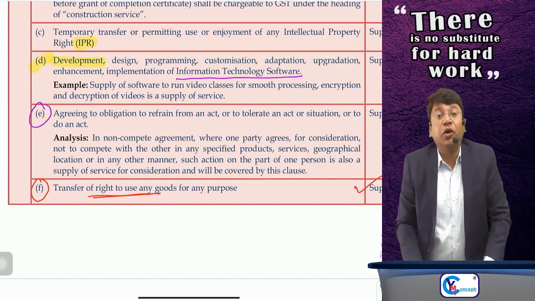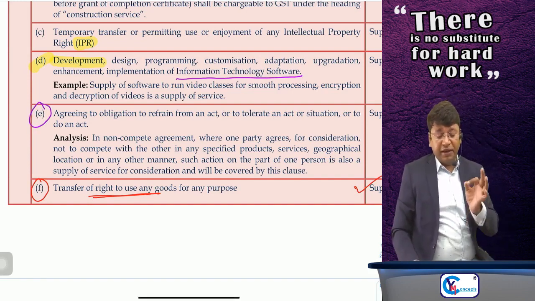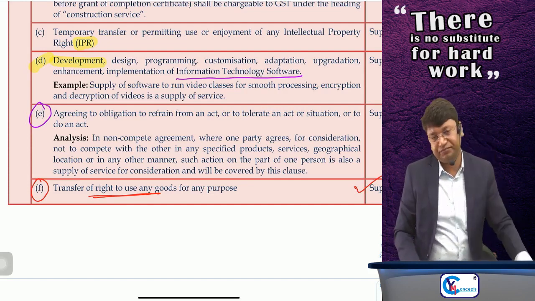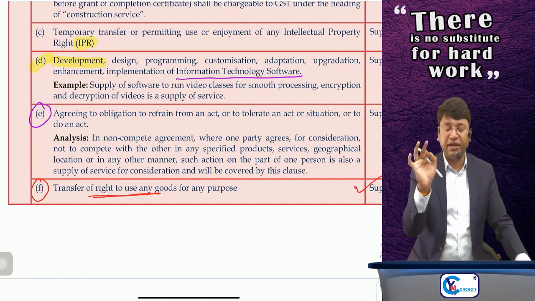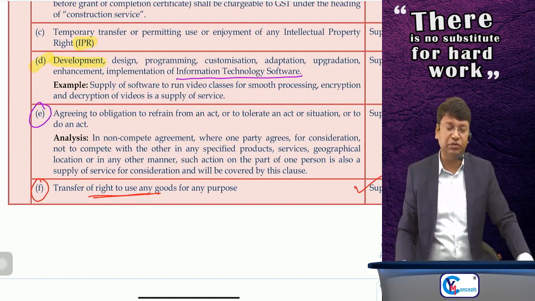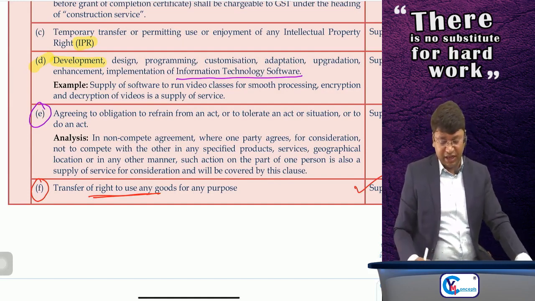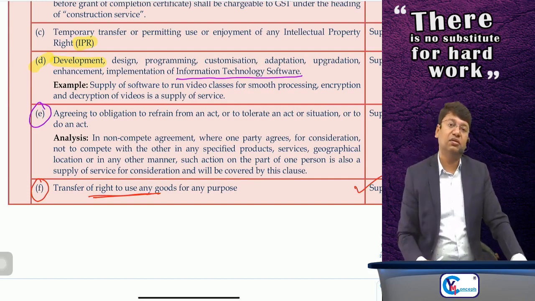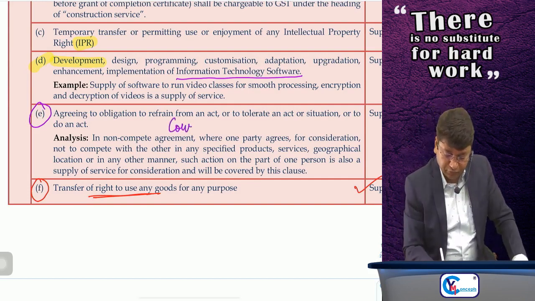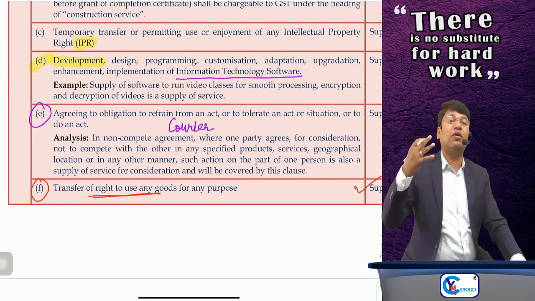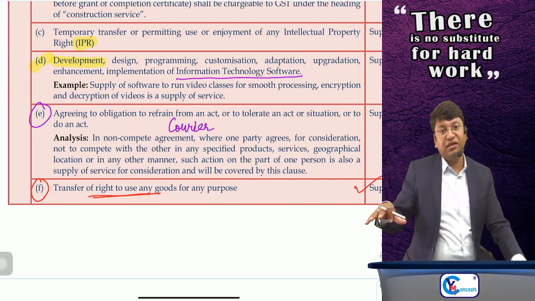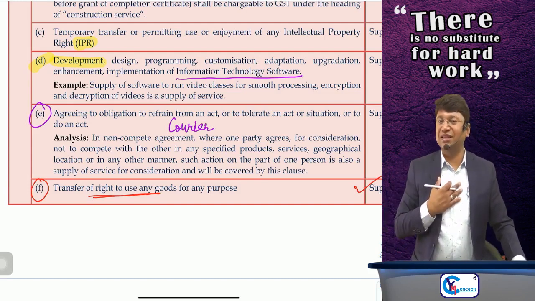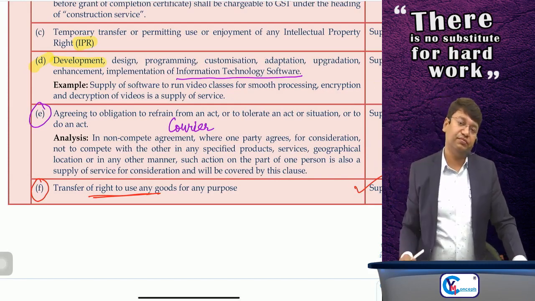Next, non-compete agreements. Agreeing to obligation to refrain from an act or to tolerate an act or a situation is a supply of service. I repeat, agreeing to obligation to refrain from an act or to tolerate an act or a situation or to do an act is supply of service, just like non-compete agreements. Suppose you are a mastermind in courier business. I am already doing courier business in Chennai and suppose you are located in Bengaluru.